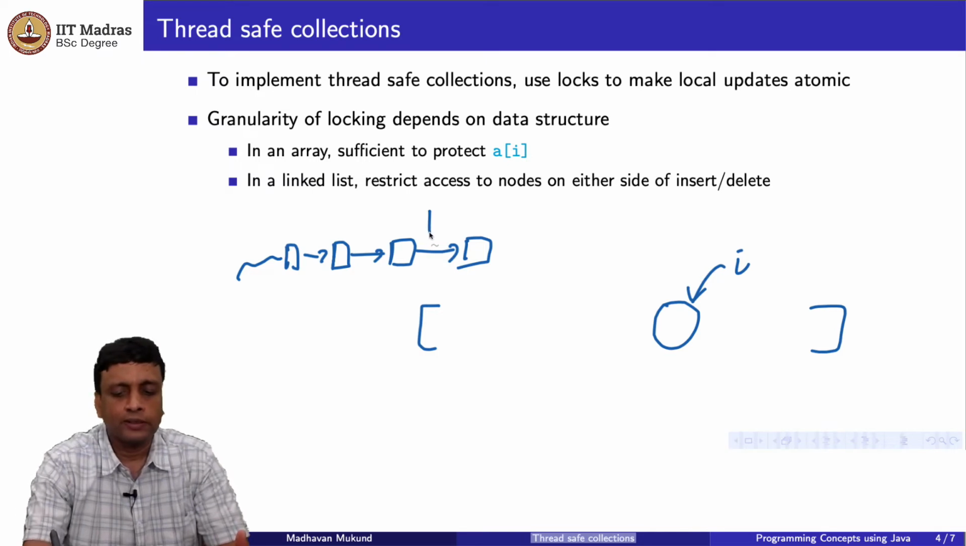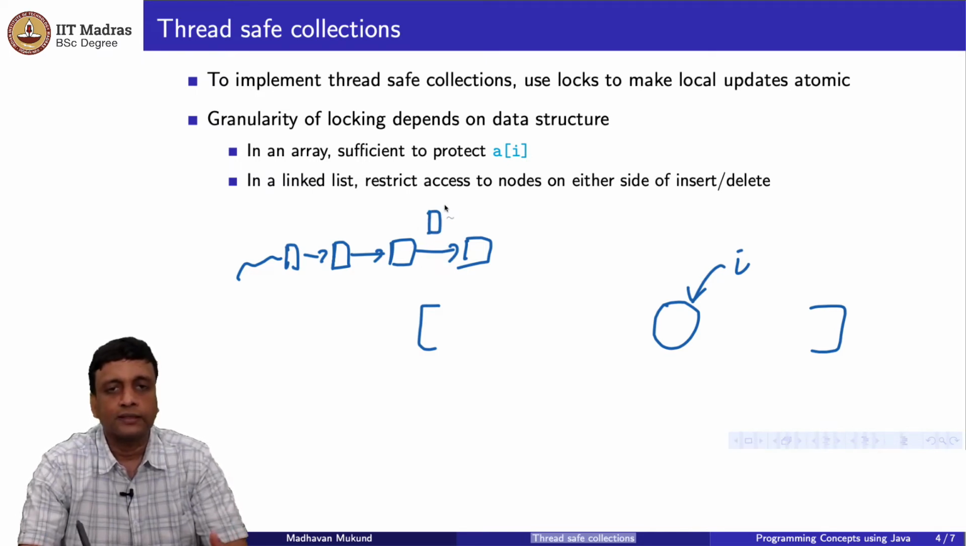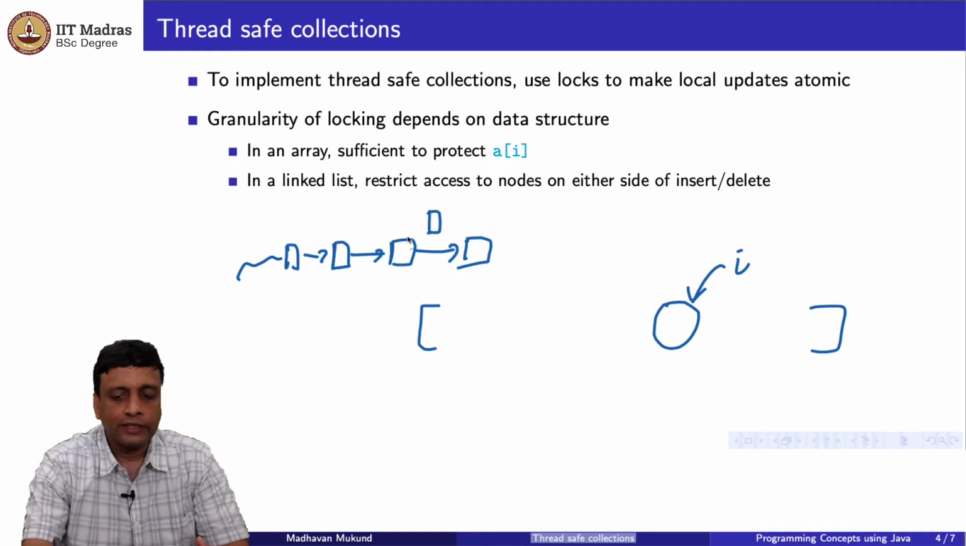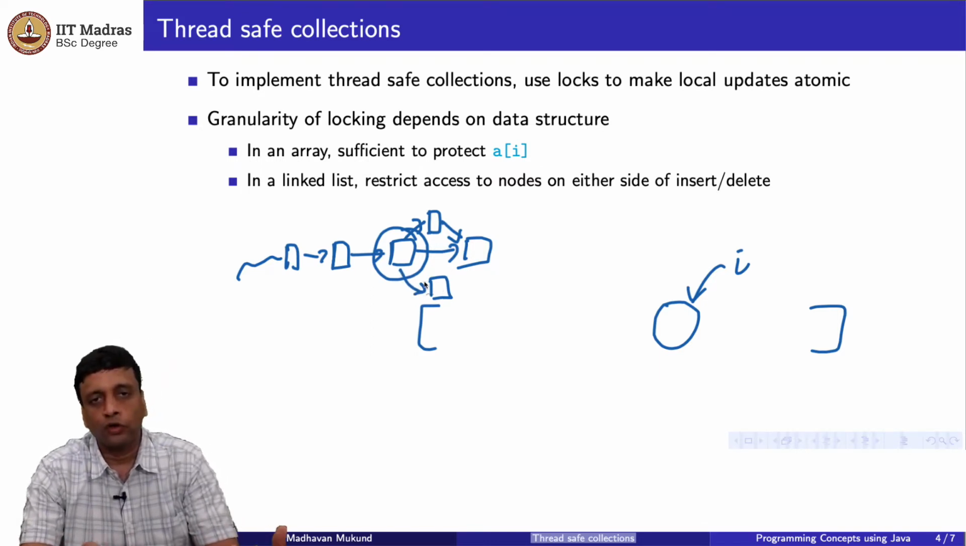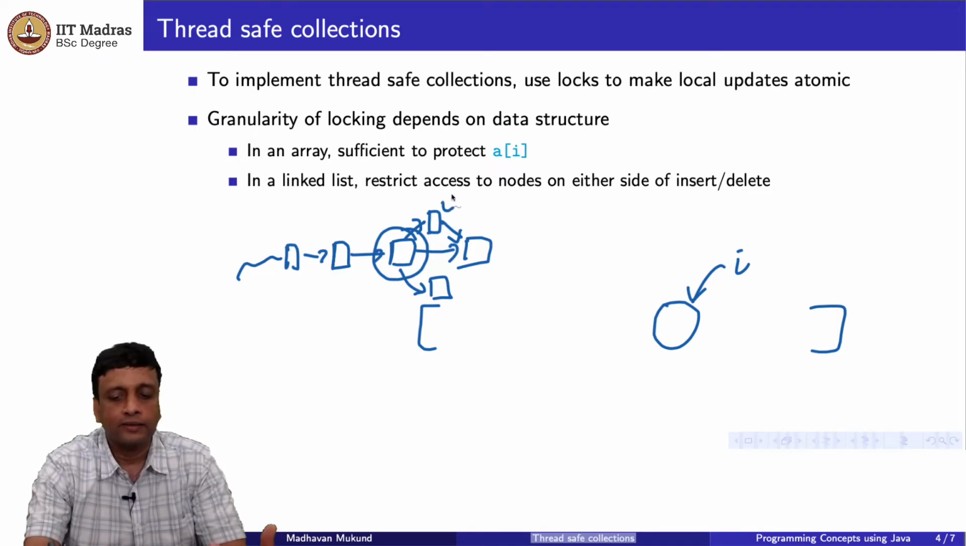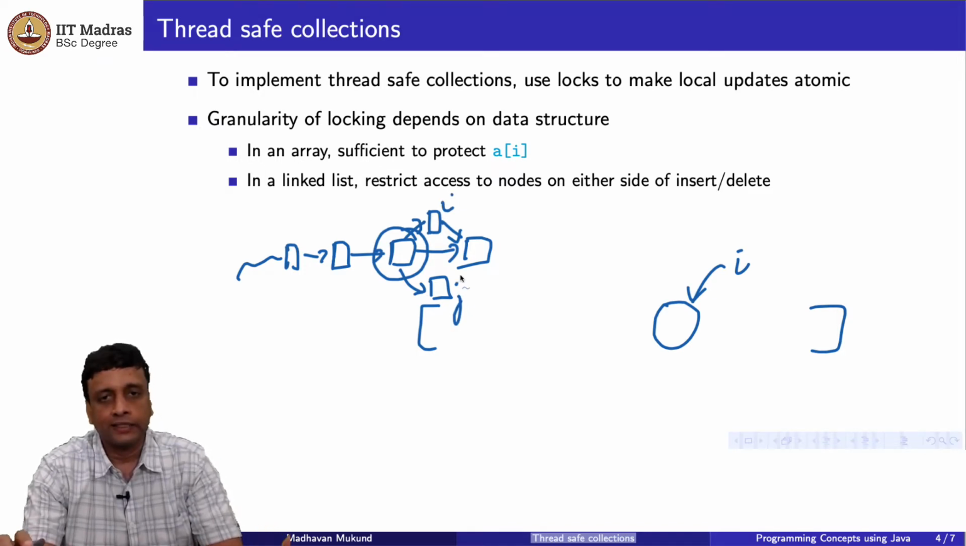So supposing I want to insert something in between these two nodes, then I need to update the next of the previous node and make this point here. So I need to also make sure that nobody else is fiddling with this, because if they come and insert something else in between, then there will be a contention as to whether the next of the old node is the node that we are trying to insert, or the node that somebody else is trying to insert.